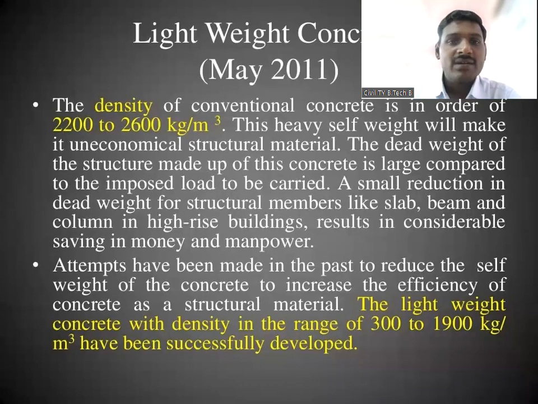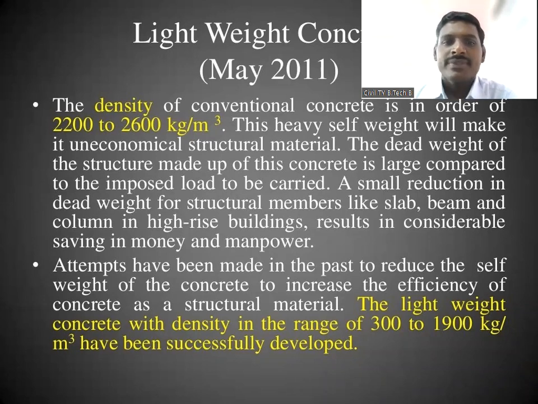Again, this lightweight concrete has been made in the past to reduce the self weight, as we have discussed. Dead weight, it means self weight of structure we can reduce by using this lightweight concrete, and to increase the efficiency of concrete as a structural material. So efficiency of concrete we can increase as a structural material.